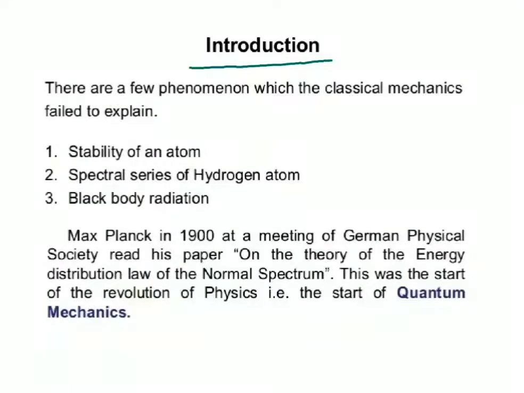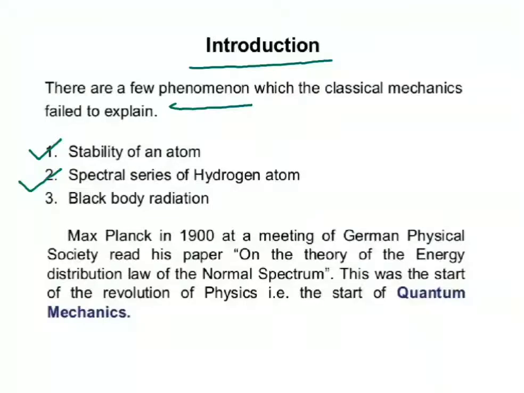We are going to discuss the meaning of quantum mechanics by taking different examples. Here we have some phenomena which we cannot explain by using classical mechanics. The first one is stability of an atom. We know that atom is a micro body, and the motion of a micro body cannot be explained by classical physics. The second one is spectral series of hydrogen atom.